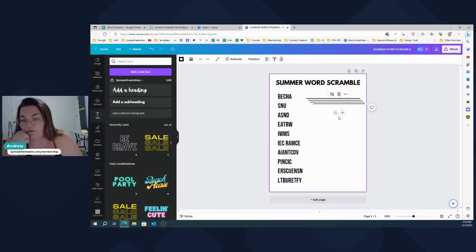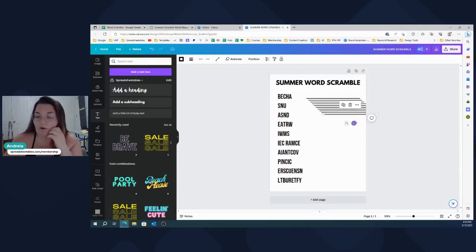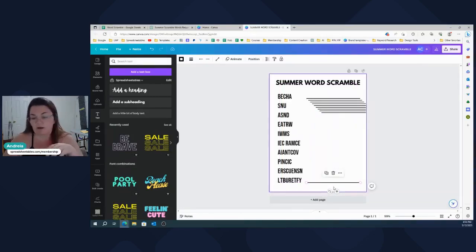3, 4, 5, 6, 7. It's a bit slow. 8, 9, 10. So I think when you're using a table in Canva, it slows down a bit, but that's okay. So then the last one I'm going to place at the very bottom. So I have one here and I have one here.